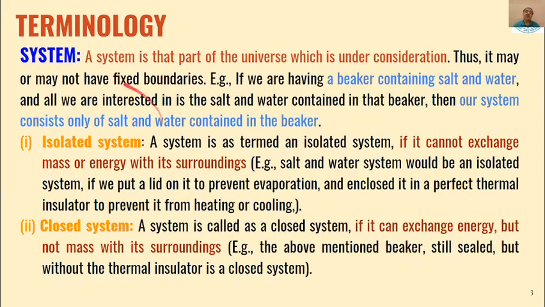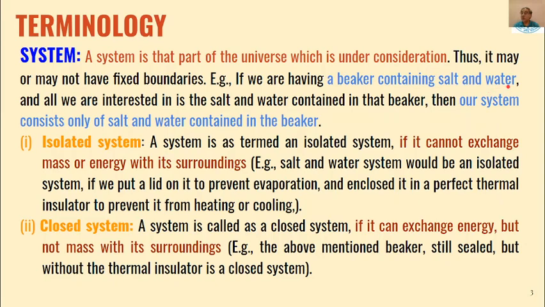Then some terms which we will be using in phase equilibria. First is the system. System is the part of the universe which is under consideration. So what does this mean? Suppose we have a beaker which contains salt and water.